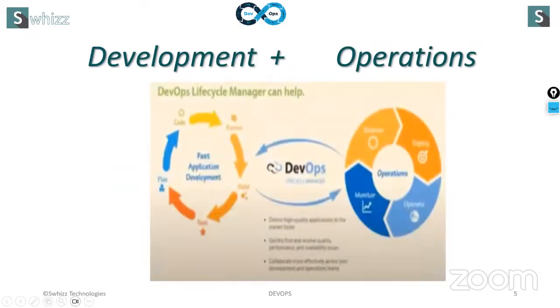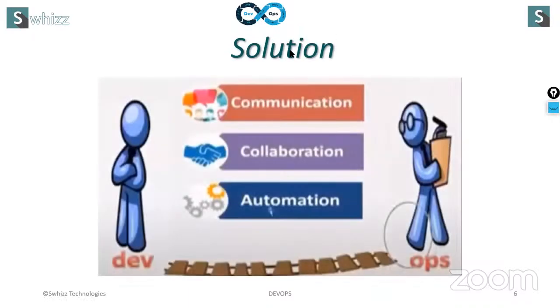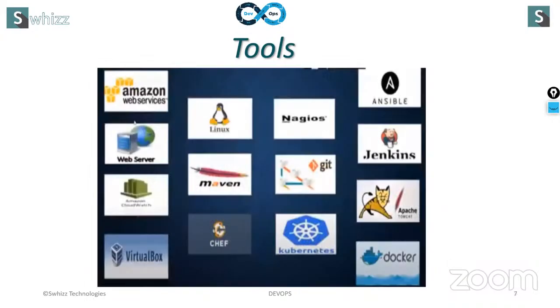Development plus operations. Here we are making better communication between the development team and the operations team. This is the DevOps life cycle. What is the solution? We have already discussed this. There should be communication, collaboration, and automation between the development team and the operations team. Then only can we expect better friendship between them. And these are the tools we are going to use in DevOps. I have kept some logos here.